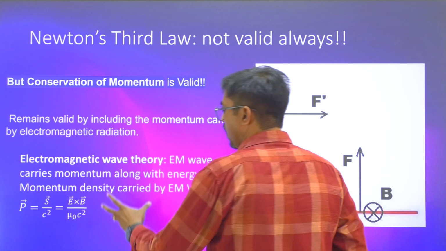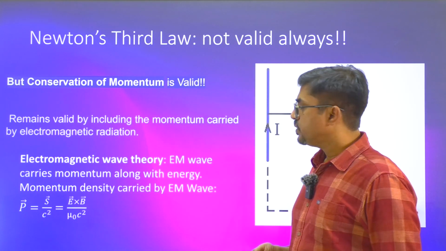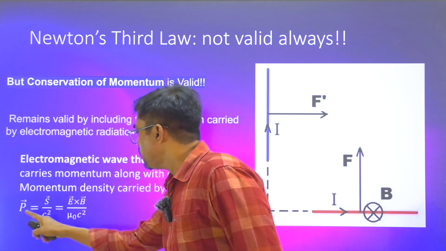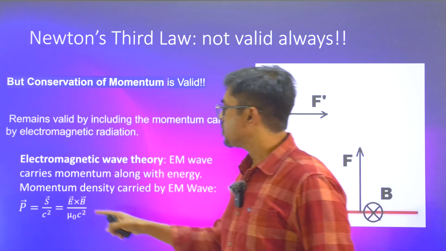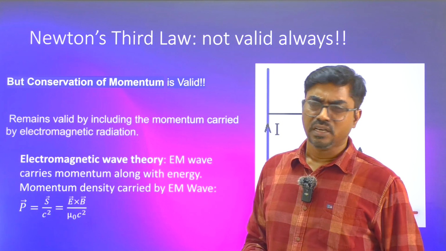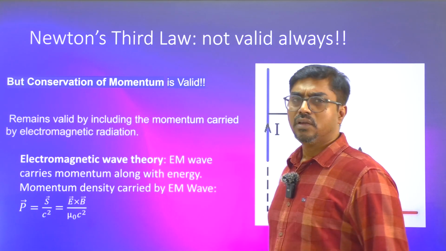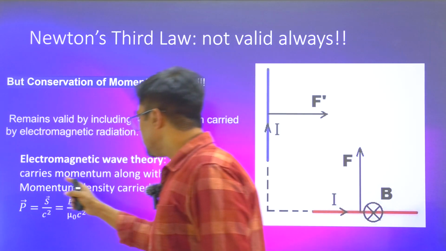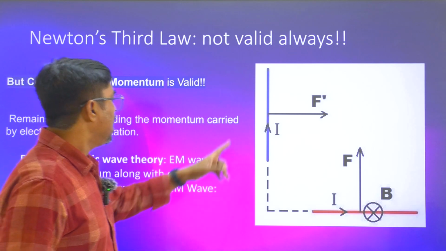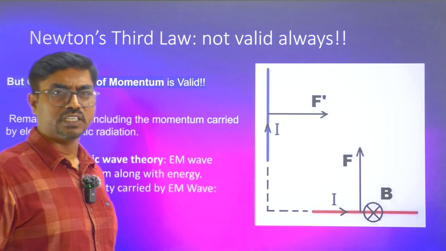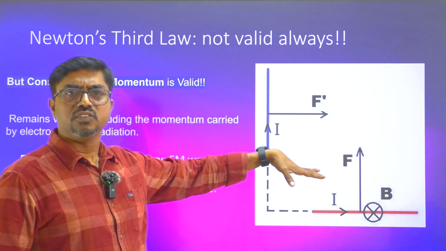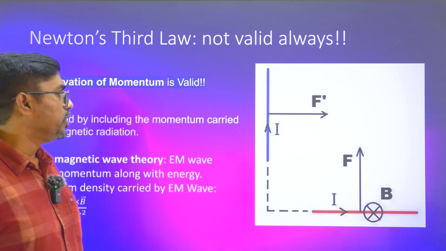For that, you should know how to find the momentum of an electromagnetic wave that is being created. This is the formula you have: momentum density carried by EM waves is going to be S by c squared, where S is called the Poynting vector, which is defined as E bar cross B bar by mu naught. The Poynting vector is related to energy flow, and it is also directional, indicating the direction of propagation. Using this relation, we can calculate the momentum carried by EM waves also. If you consider the momentum of the waves and these two wires together, total momentum is conserved. So conservation of linear momentum has become more fundamental compared to Newton's third law. Even though Newton's third law is violated here, the principle of conservation of linear momentum is valid.